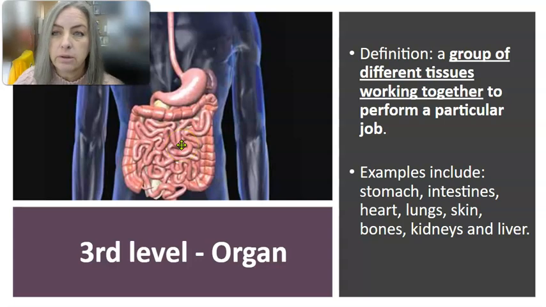So the different organs, like your lungs breathe, your heart pumps blood, right? It takes a lot of tissues to make up these organs, and these organs are that third level of organization. So we have cells working together to make up tissues, tissues working together to make up organs, and that's where we're at, that third level of organization. So just different tissues working together to make up an organ, and that organ performs specific jobs in the body.